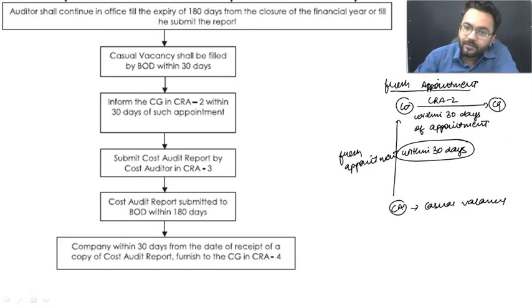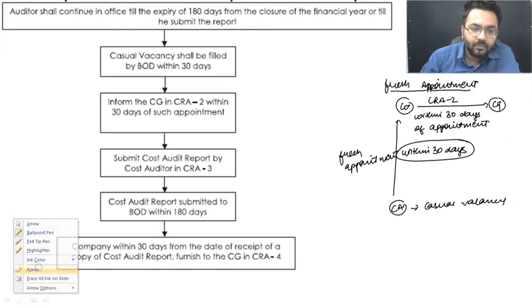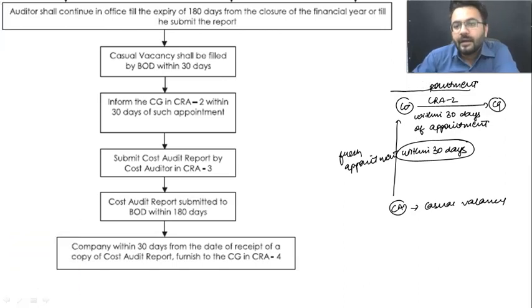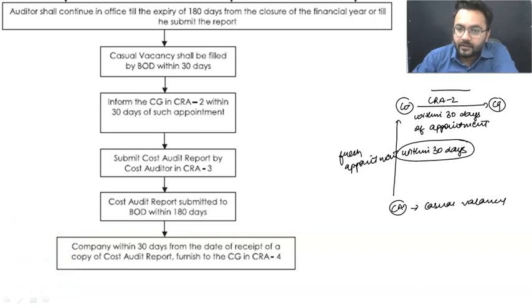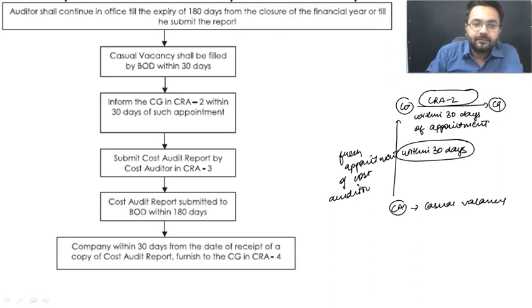And for better clarification, within 30 days of appointment, the company is going to file, within 30 days, the fresh appointment of cost auditor. And once you have appointed that new cost auditor, you are going to file form number CRA2 with central government. See, casual vacancy shall be filled by the board of directors within 30 days and inform CG in form number CRA2 within 30 days of such appointment.